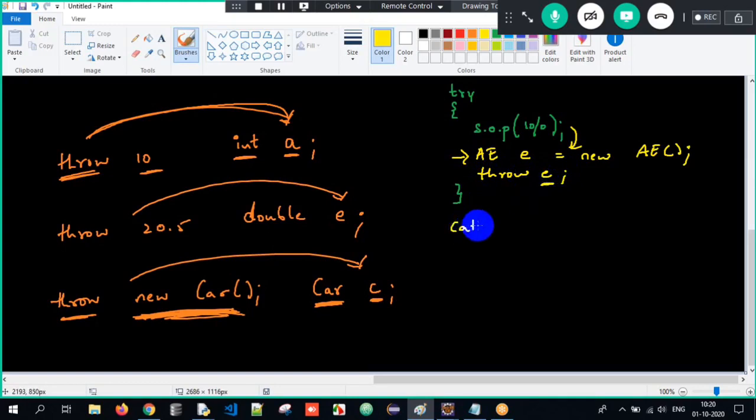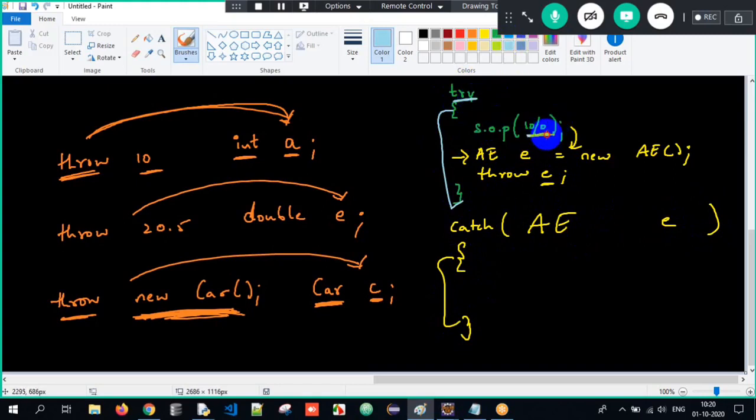So now there is a catch block. Catch arithmetic exception E here. Open curly braces, close here. Now see here, the control gets into the try block. When I write 10 divided by 0, what is happening internally? An object of arithmetic exception got created, and that object is thrown. And that object is caught by the reference E, which is of type arithmetic exception only. Why? Because I'm throwing an object of arithmetic exception. Here it should be caught by a reference E, which is of type arithmetic exception.